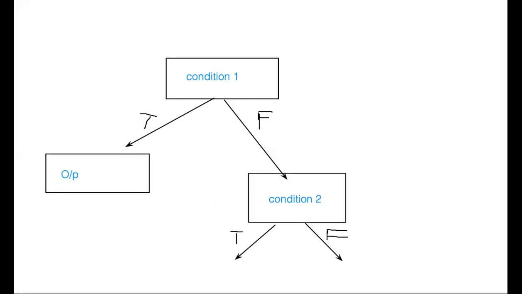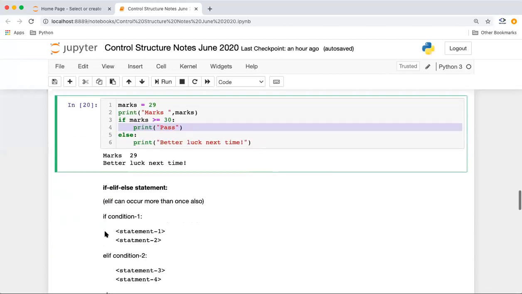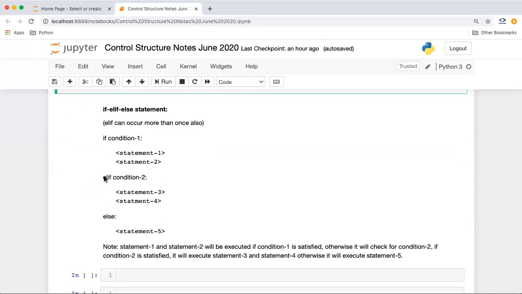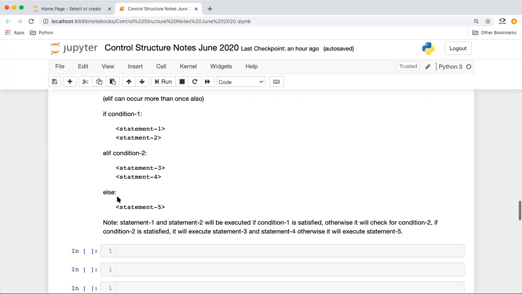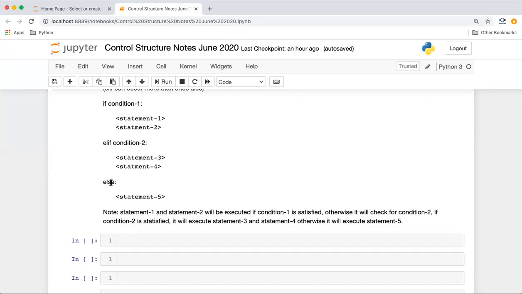Okay, so let's see how we do it in Python. In Python, we have this if condition, and if we want one more condition, we put it as elif and the condition 2. And we can have else also. So what will happen if the first condition is false? It will go to the else part. And if this condition also doesn't satisfy, it will go to the else part. So like this, we can have multiple conditions.